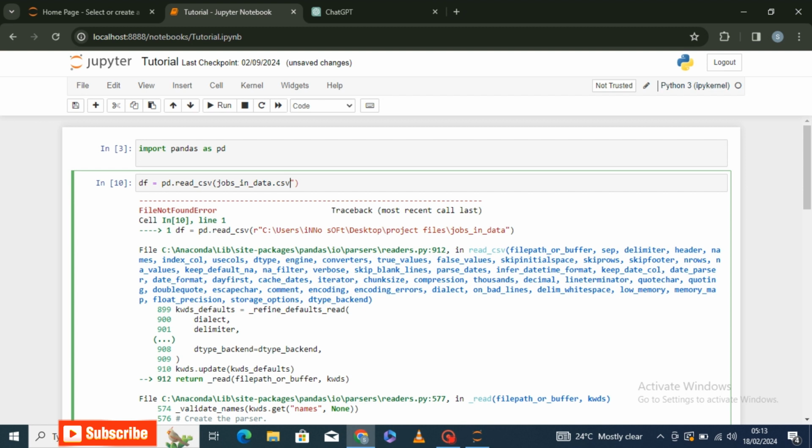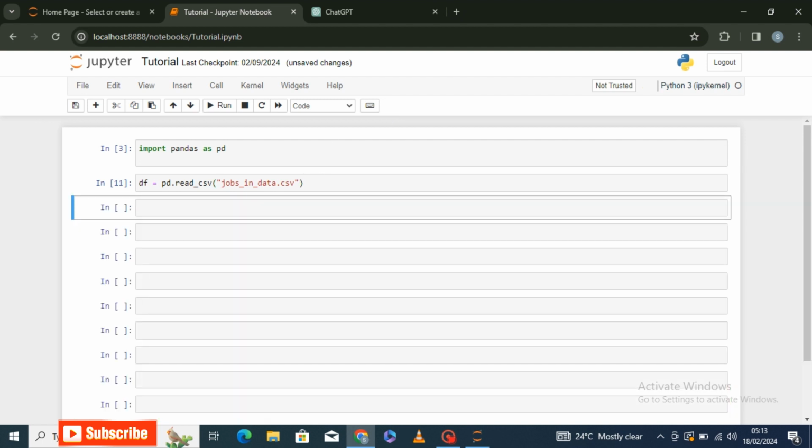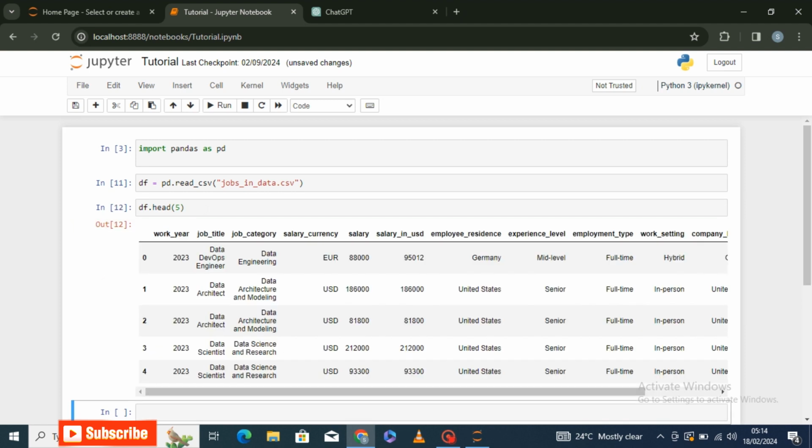So let's try this and see if it works. So I think now it has processed, and we can now check. Let's say top 5. So now you can see it actually read the file and it came out.